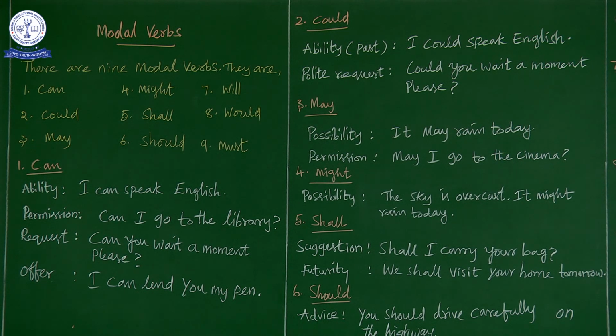Just looking at the clouds, you are saying that there is a possibility of rain today. Whenever there is a possibility but you are not sure about it, maybe 50-50 or 60 or 70%, but not sure 100%. When you have doubt about certain things, you can go for may. So it may rain today.